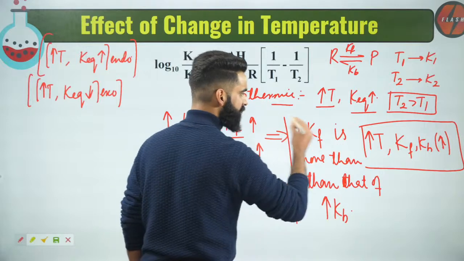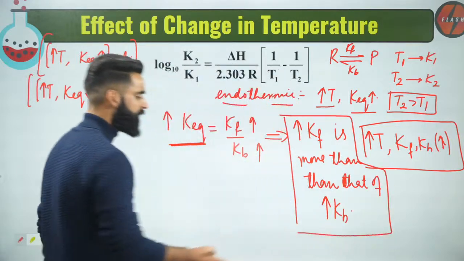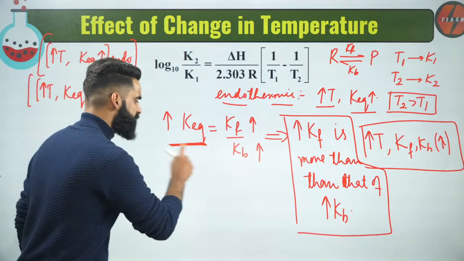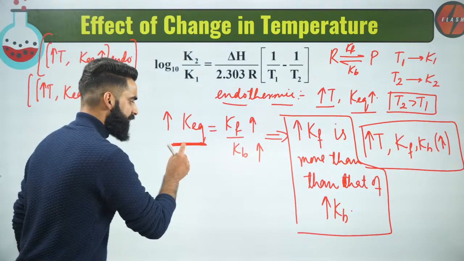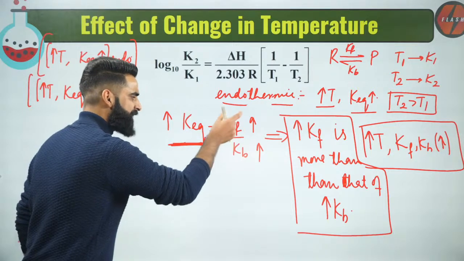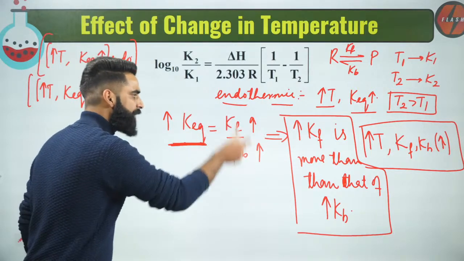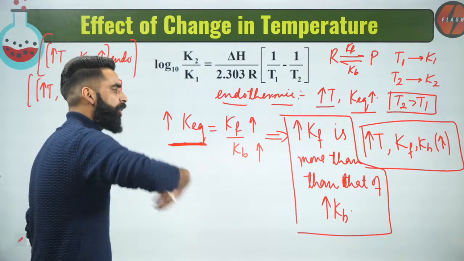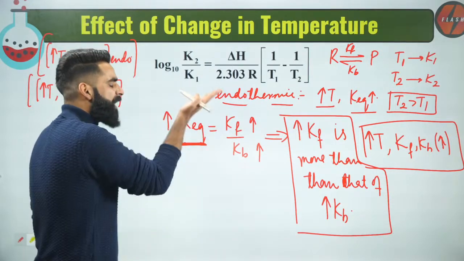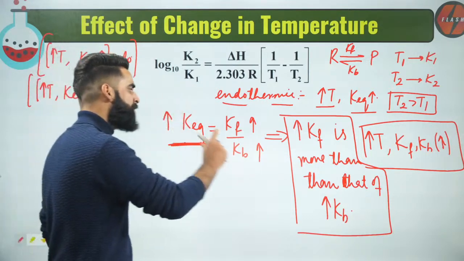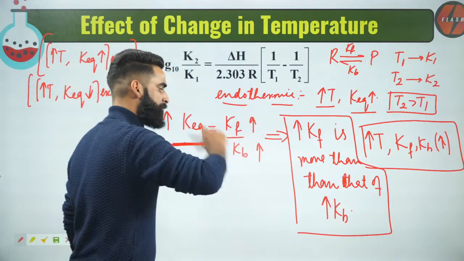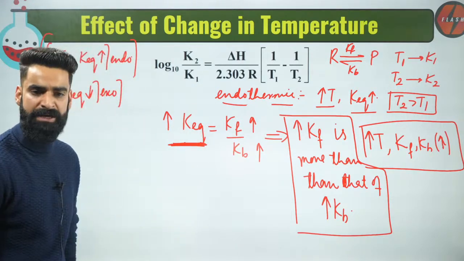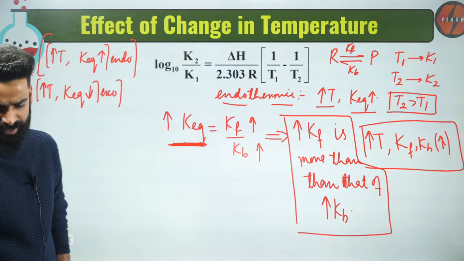I want you guys to understand this, okay? So remember, for the endothermic reaction, on increasing the temperature, the equilibrium constant increases. Does that mean Kf increases and Kb decreases? No, both values increase, because we know on increasing the temperature, the rate constant always increases, whether forward or backward. But the increase in the value of Kf will be more than the increase in the value of Kb. Therefore, the equilibrium constant increases on increasing the temperature for the endothermic reaction.